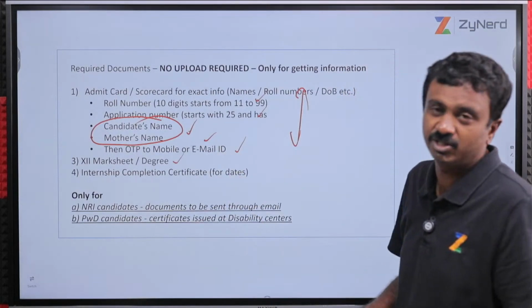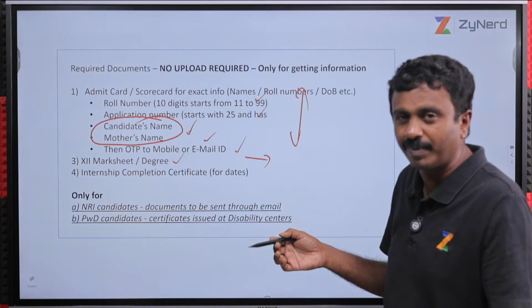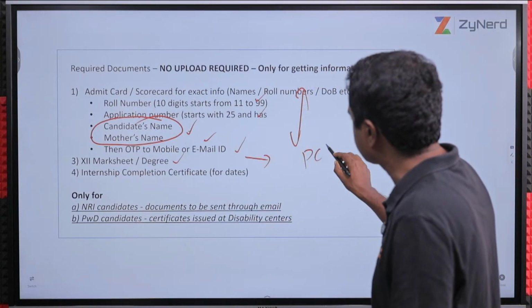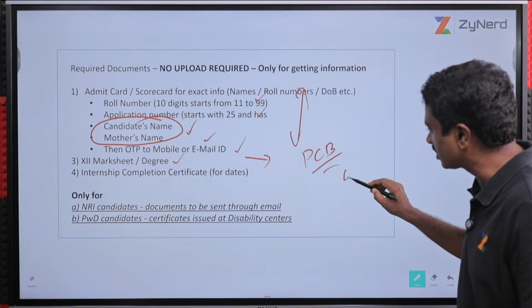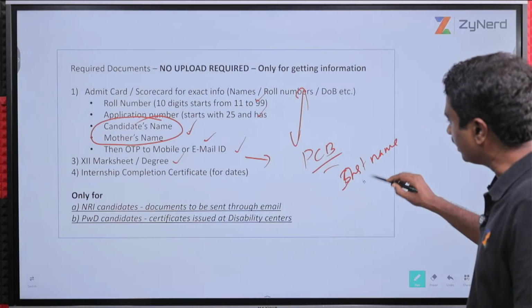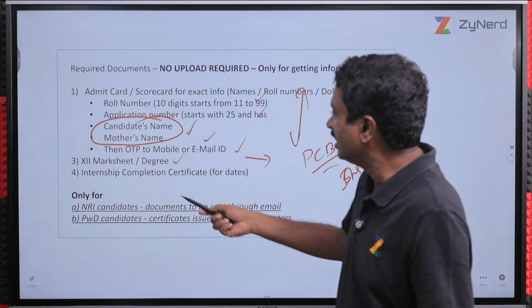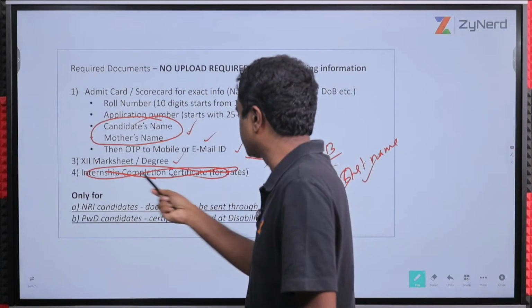Second, 12th mark sheet or degree certificate is required. Some might have a degree certificate which will have the institute name, and transcript of mark sheet will be available. This is required for physics, chemistry, biology details, and it will also ask for your institute's name, the institute state, and other details. Internship completion certificate is not required.